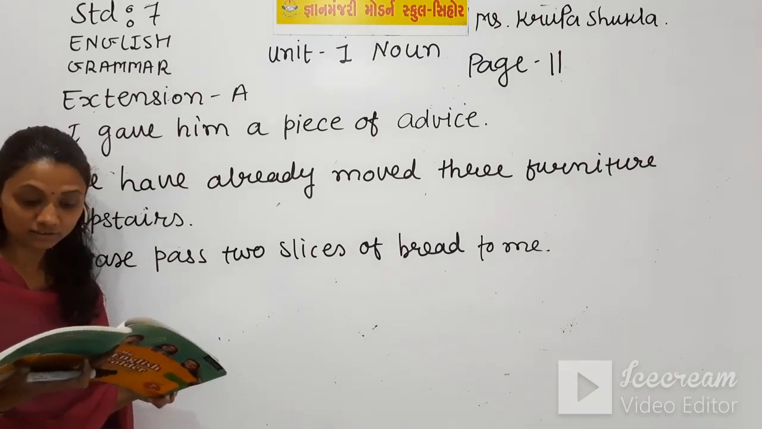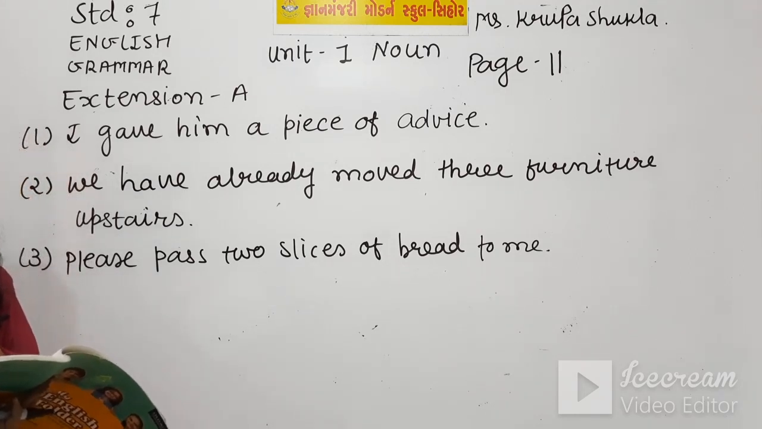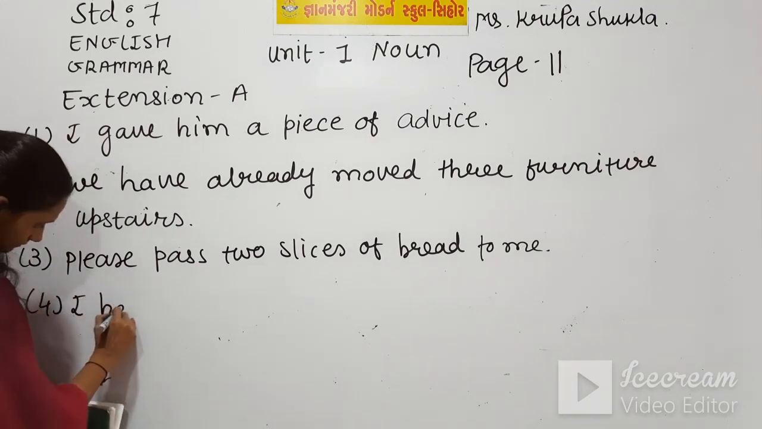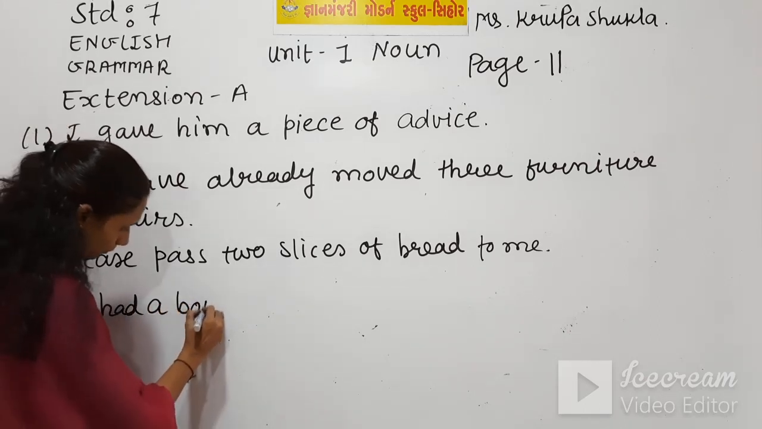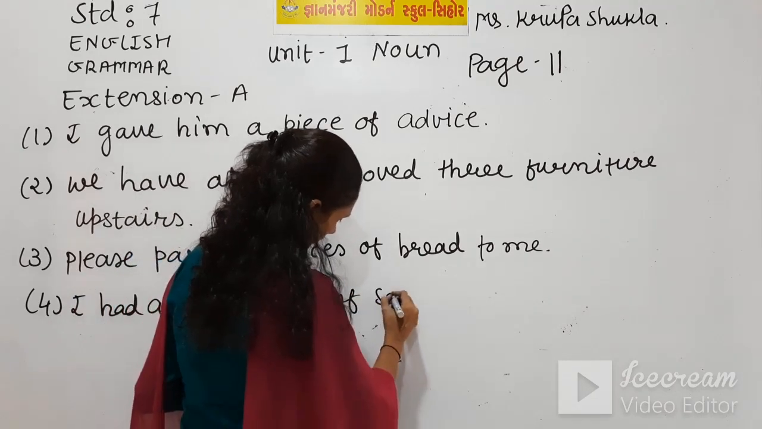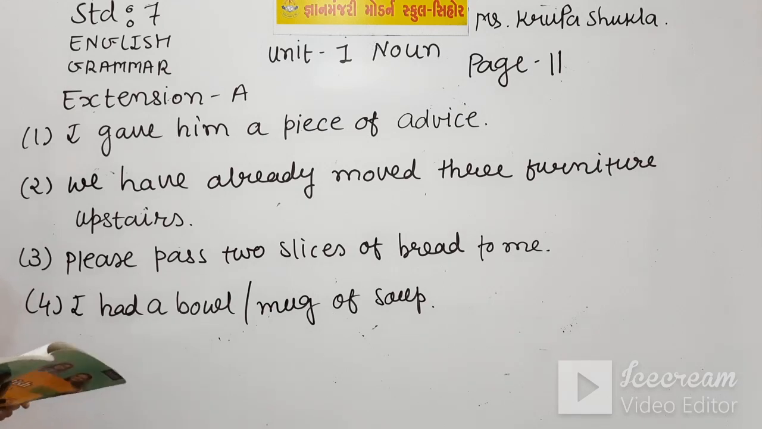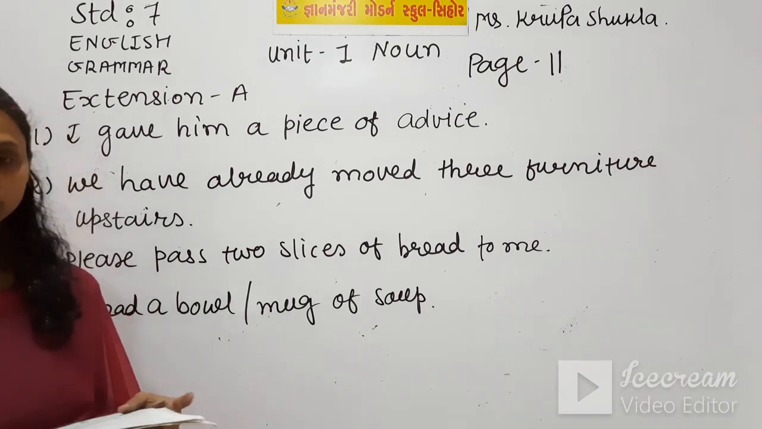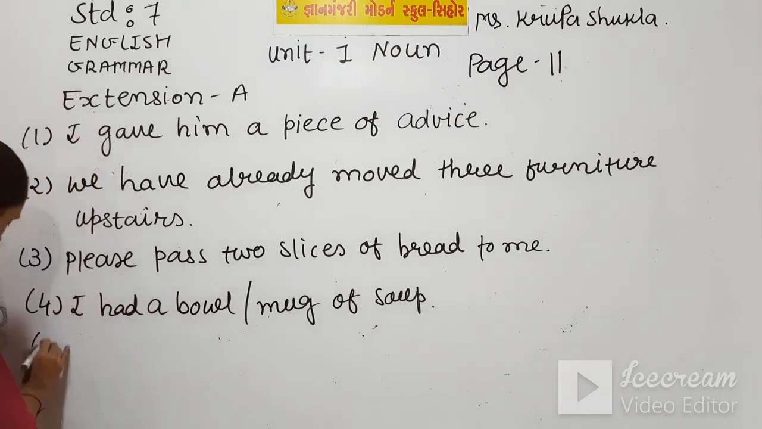Now number 4, I had a soup. So instead of that, we write that I had a bowl or mug of soup. Number 5 is, we should drink a milk daily. So instead of that, we can write, we should drink a glass of milk daily.